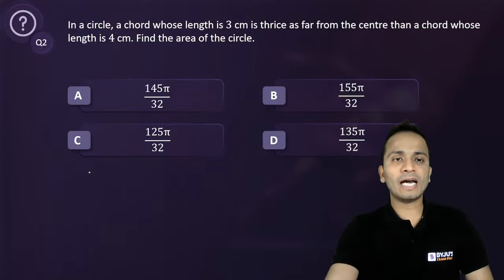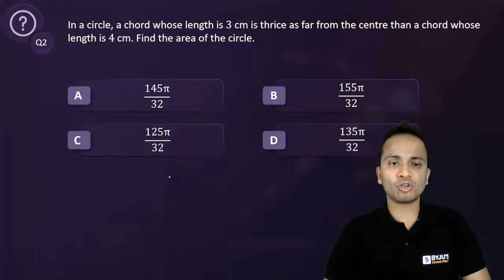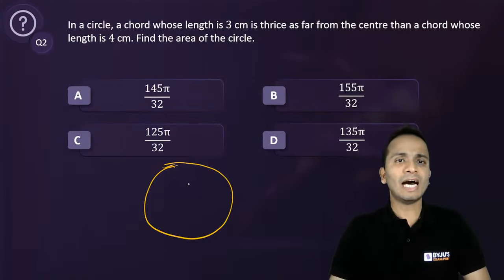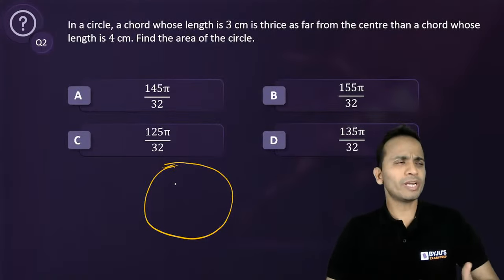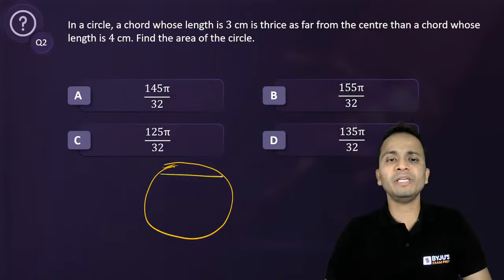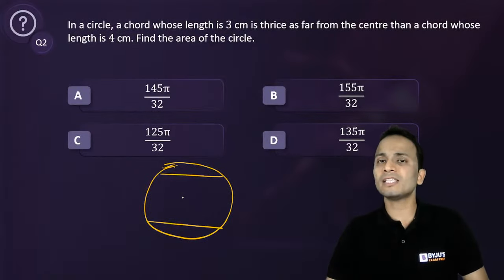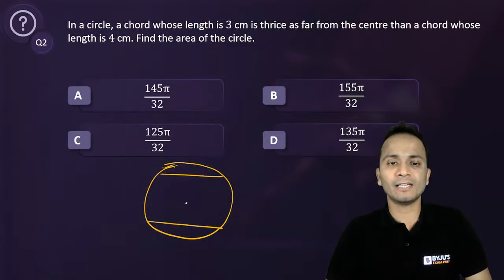Okay, so let's have a look at first of all how I can draw the figure. If I draw a circle like this, I need to draw two chords. You can draw any two chords randomly. One chord will be of 3 centimeters and another chord will be of 4 centimeters. Now it is given that the chord whose length is 3 centimeters is thrice as far from the center than the other chord.